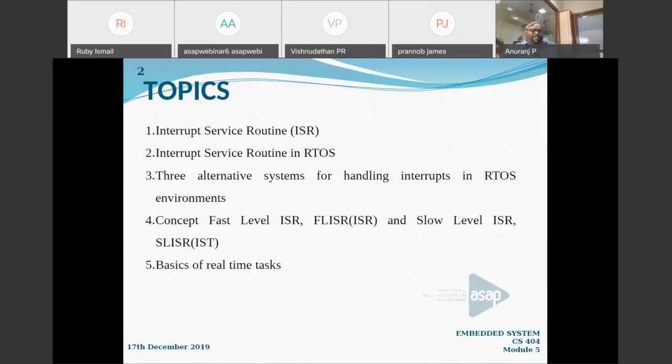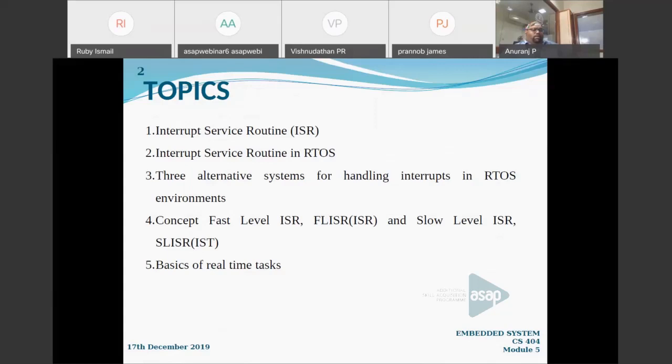There are three techniques, or three alternative systems, that a usual RTOS follows for handling these interrupts. Then we will discuss the concept of the fast level ISR, that is FLISR, and the slow level ISR, or SLISR, which is also called interrupt service thread, IST. The concept of that will be discussed then.